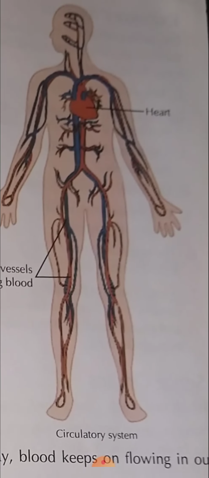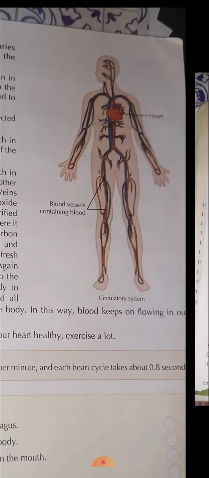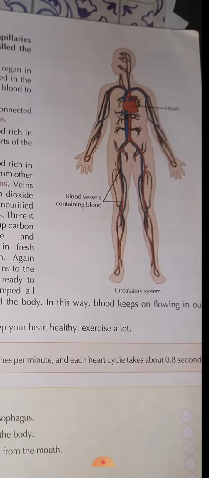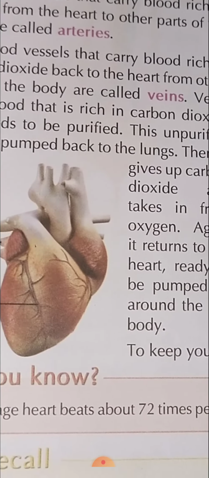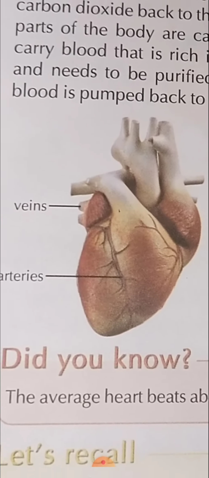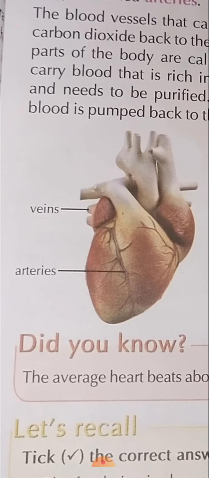So, you may see the lungs area, the heart area, all these are very closely connected because you have seen your body. There is only that much space left, so everything is adjusted there. Okay. So, it is all connected to each other. And there is a different diagram of the lung and heart also. Yeah. So, you can see the veins, you can see the arteries here.